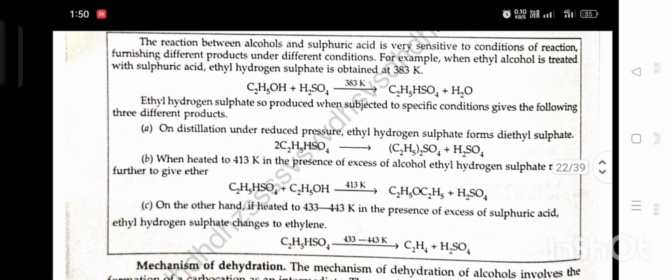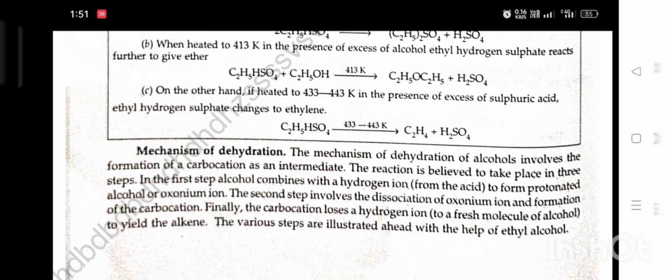A. On distillation under reduced pressure, ethyl hydrogen sulfate forms diethyl sulfate. B. When heated to 413 Kelvin in the presence of excess of alcohol, ethyl hydrogen sulfate reacts further to give ether. C. On the other hand, if we heat it to 433 to 443 Kelvin in the presence of excess of sulfuric acid, ethyl hydrogen sulfate changes into ethylene.